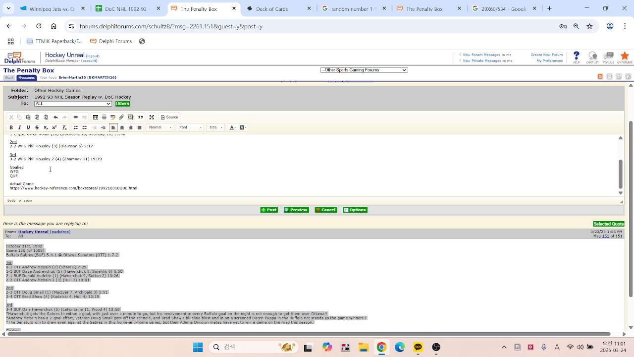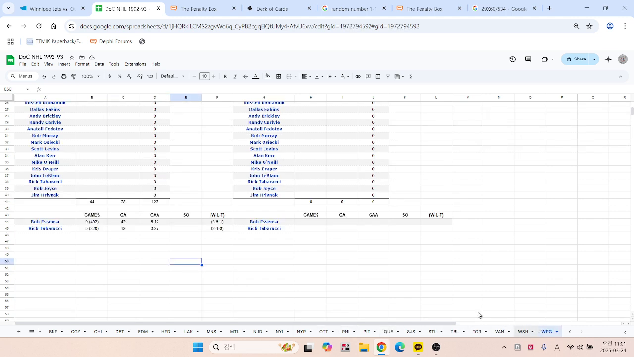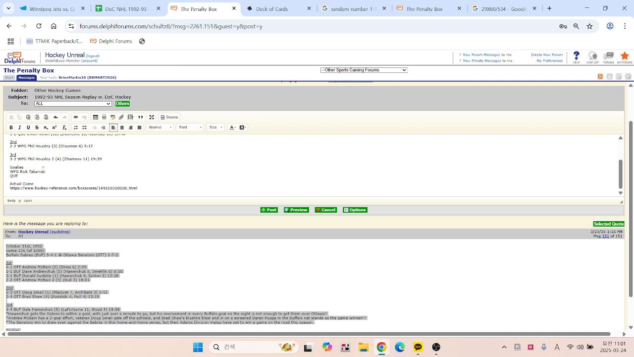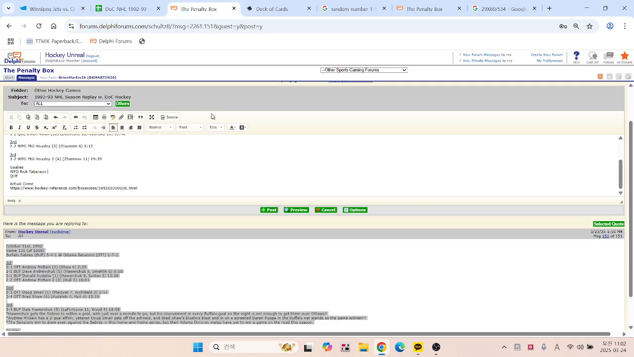So Tabarachi, I've been posting record and goals against average. So whoops, stuff the caps lock on. So Tabarachi is spelled with how many B's and R's? So 1 B and 1 R actually. So I got that straight off Hockey Reference, copied and pasted. So it's probably correct. Tabarachi, 1 B, 1 R, and then 2 C's. Was that the 2? He has 2 of some consonant. Yeah, 2 C's. And so he surrendered 2 goals.